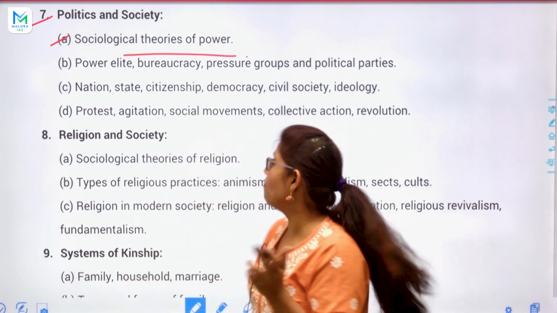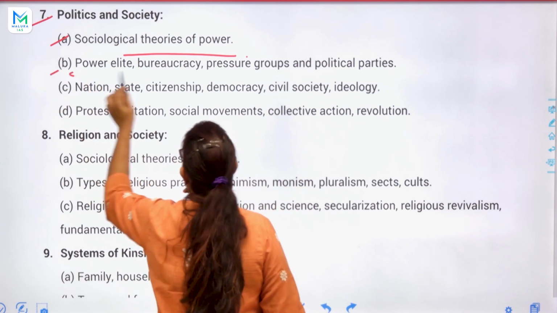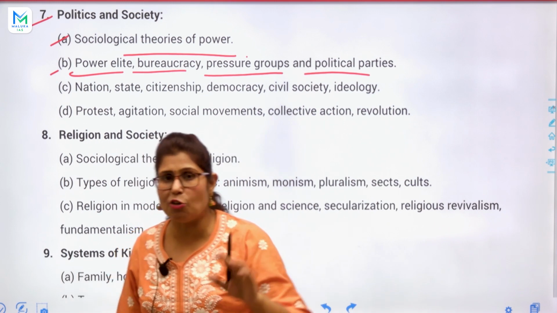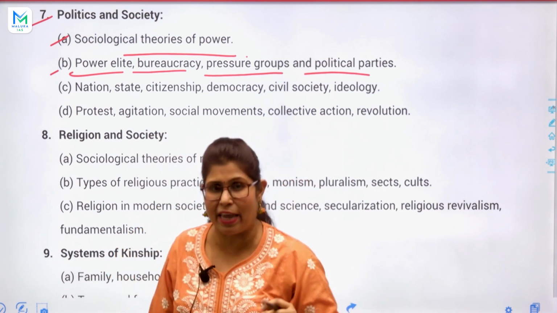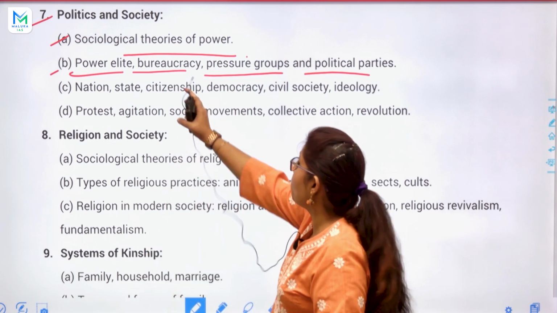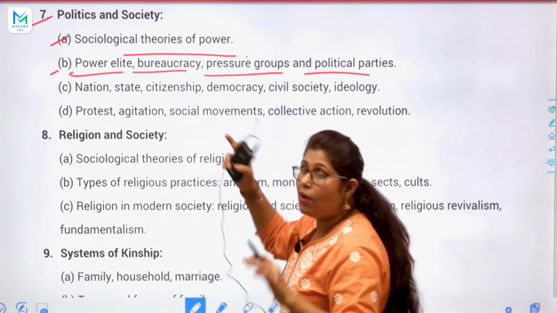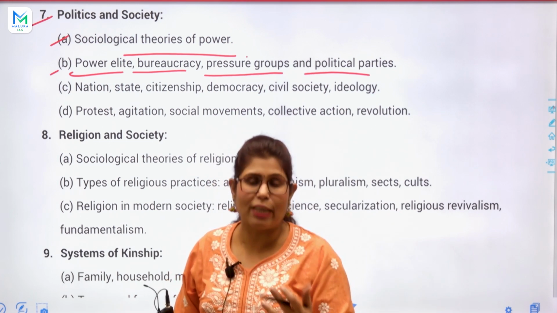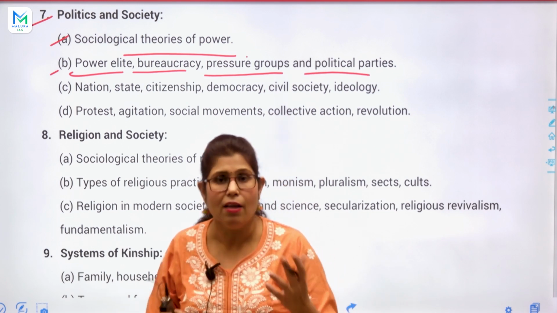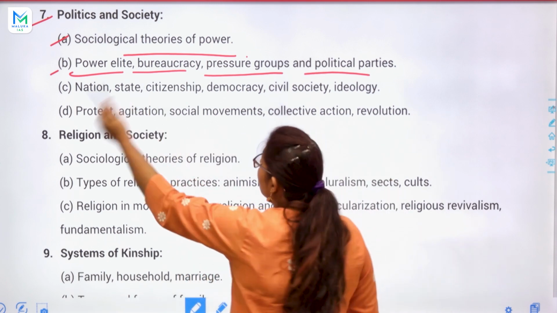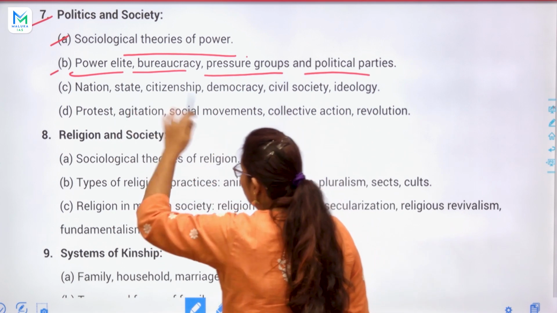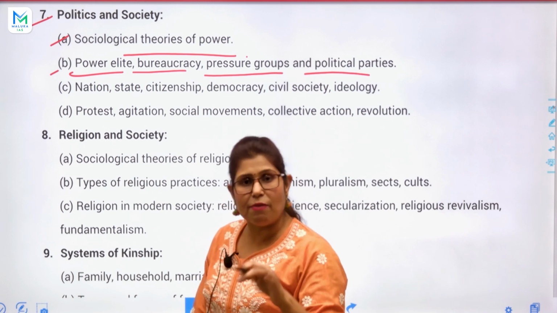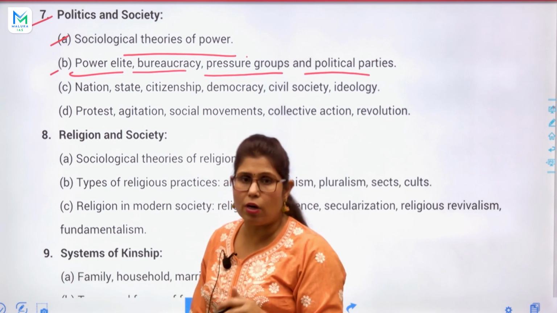Okay, so we will have to discuss this topic: power, elite, bureaucracy, pressure groups and political parties. As you are understanding very well, this 7th topic connects itself with the polity, with the governance. Actually this is part of polity, and somewhere it connects itself with governance. These are actually political topics that we have to study in governance and polity, but we will discuss them and note down everything.